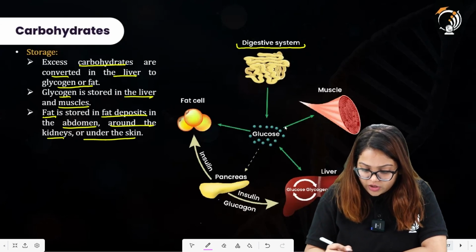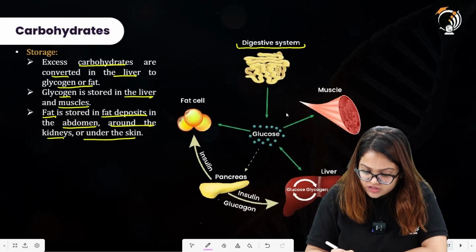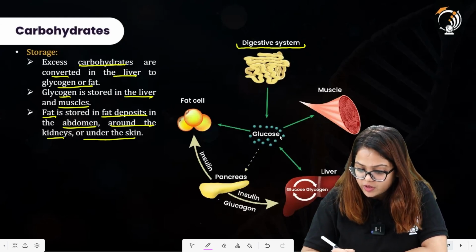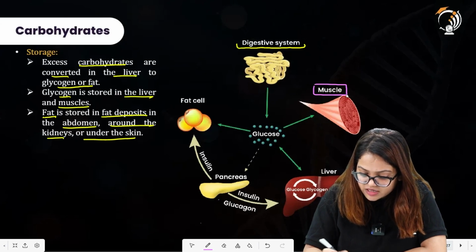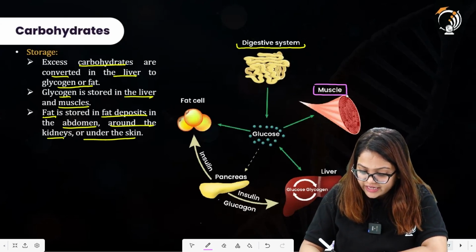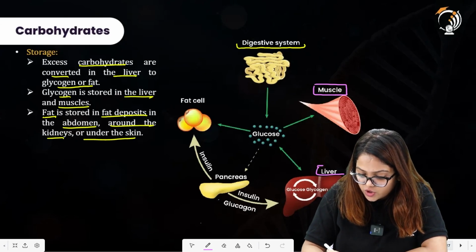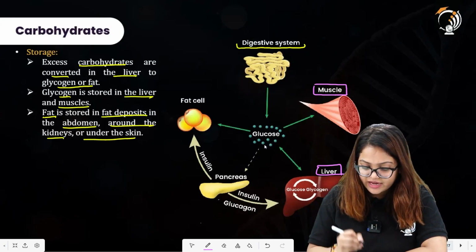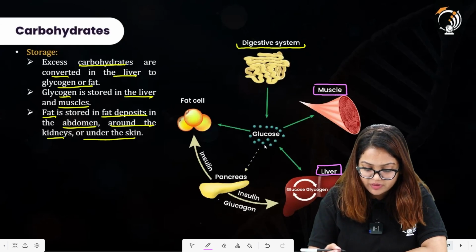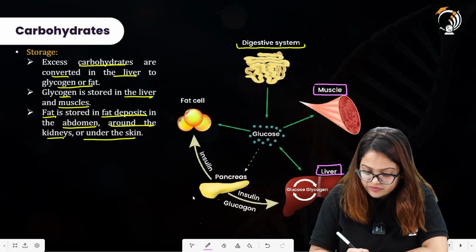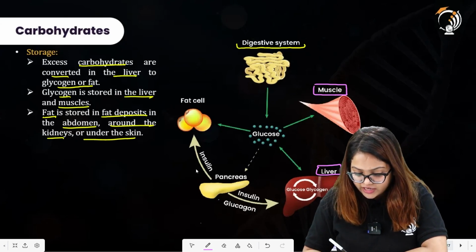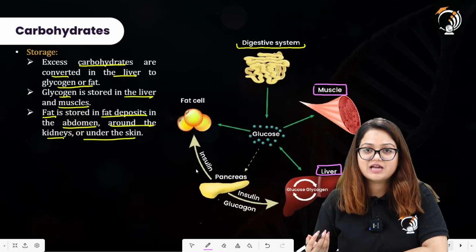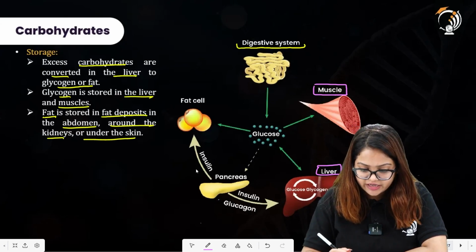Here in the middle, as you can see, glucose is undergoing a metabolic process and is being utilized by the muscles. Glucose is then converted into glycogen by the liver, which is the organ here. The pancreas regulates the glucose levels in our blood. Insulin is responsible for lowering blood glucose levels, and on the other hand glucagon is antagonistic in action, as it increases the amount of sugar in blood. I hope this is understood.